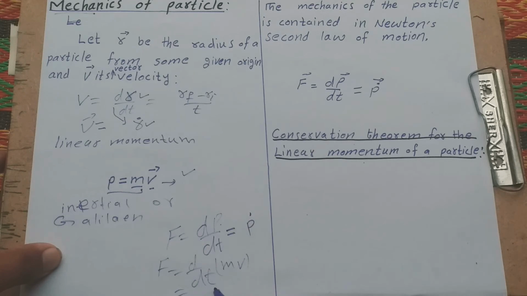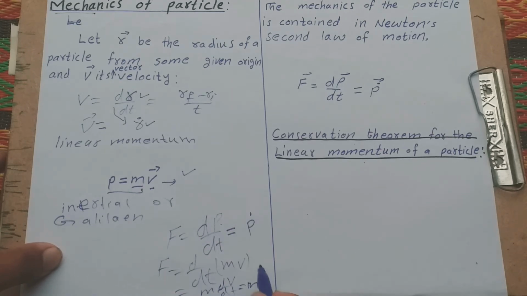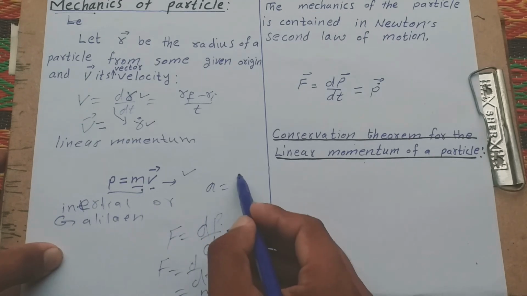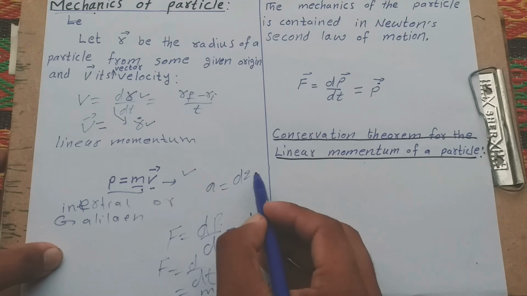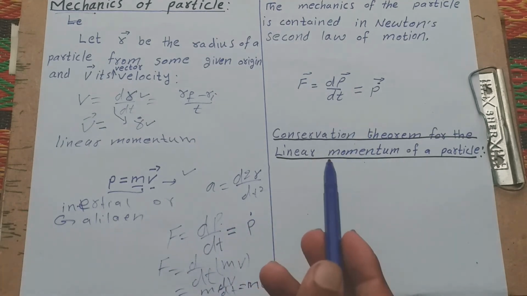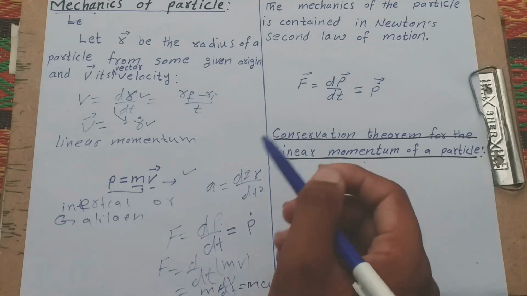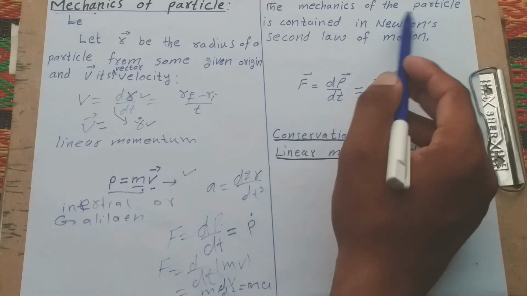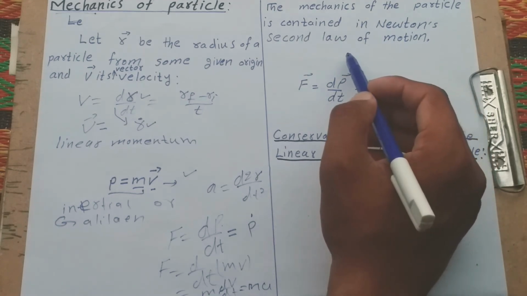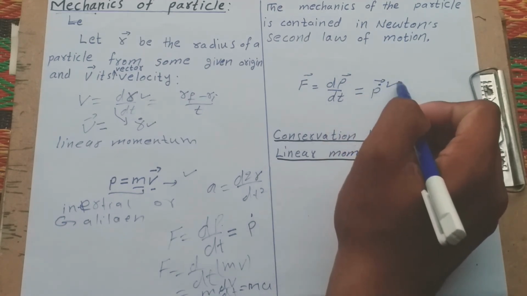We know that momentum is equal to mv, so this is m times dv over dt. The rate of change of velocity is equal to acceleration. What is acceleration? Acceleration means the double derivative of distance. Then how do we define Newton's second law again from momentum? The mechanics of the particle is contained in Newton's second law of motion.